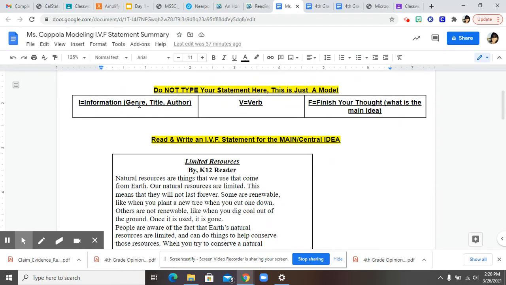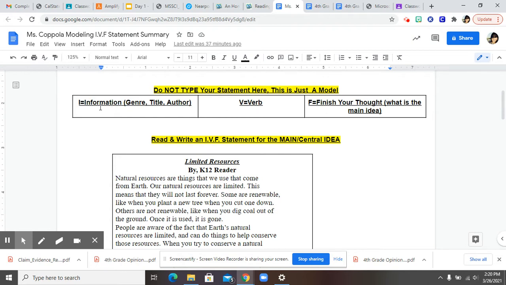I stands for information. This includes what is a genre, also known as what type, what category of text are we talking about, title, and the author. In the event of no author, you can replace that with a source. Where did you get this from? The V stands for verb, an action word.